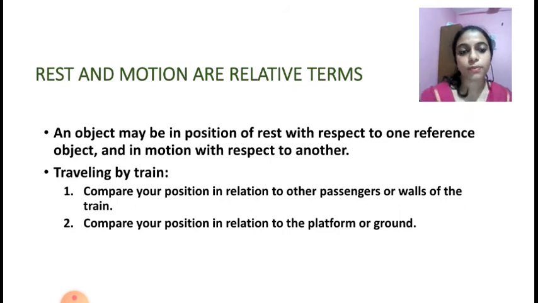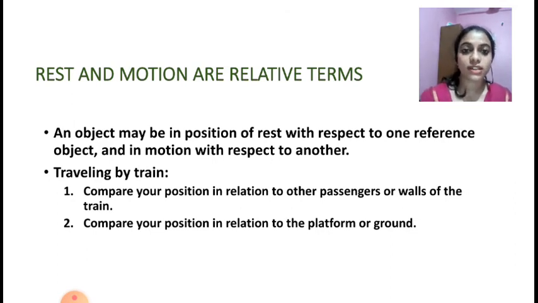If you compare your position in relation to other passengers or the walls of the train, what do you feel? You are at rest, isn't it? We are not moving. But if you compare your position in relation to the platform or the ground, we are traveling by a train. So you are in motion.